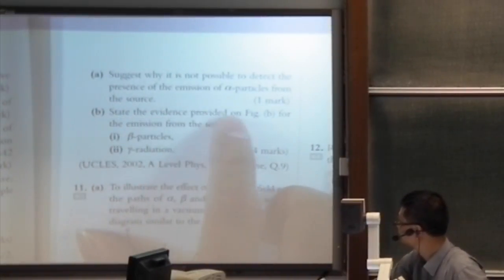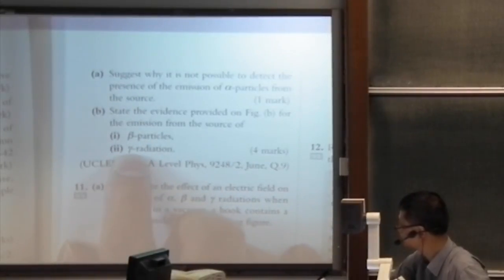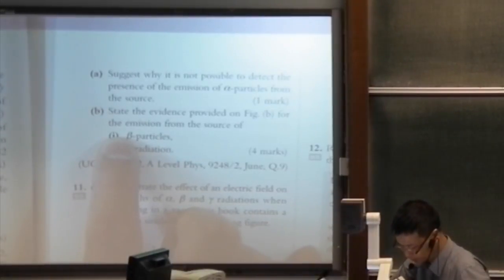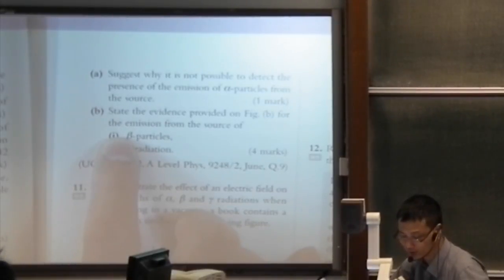B. State the evidence provided by figure B for the emission from the source of beta particles and gamma radiation. Now, when the thickness of aluminium is just 0 to 2 millimeter, we see a significantly reducing count rate. This is because aluminium can absorb beta radiation effectively. So the reduced count rate shows that there exists beta radiation.